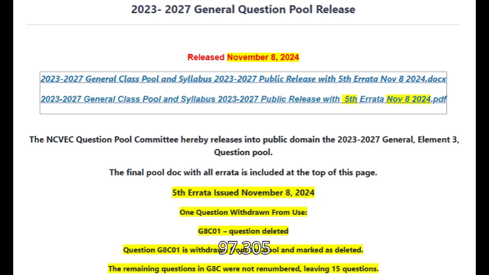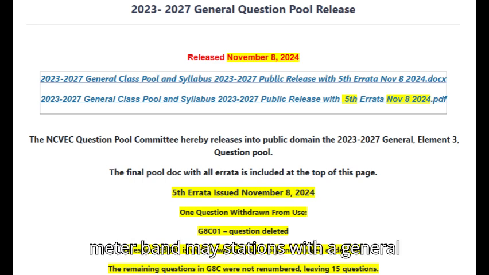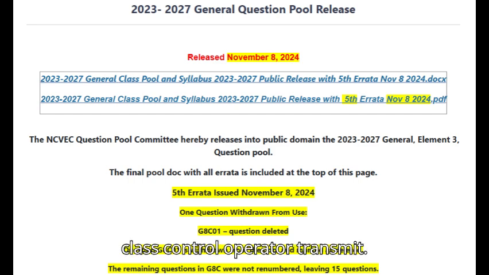G1A07D. 97.305 A. On which amateur frequencies in the 10-meter band may stations with a general class control operator transmit CW emissions? A. 28.000 MHz to 28.025 MHz only. B. 28.000 MHz to 28.300 MHz only. C. 28.025 MHz to 28.300 MHz only. D. The entire band.